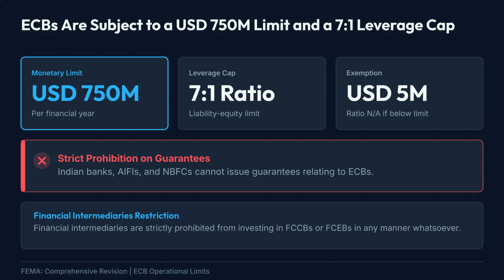FEMA also imposes strict restrictions on guarantees. Indian banks, all India financial institutions, and NBFCs are prohibited from issuing guarantees relating to ECBs. Additionally, financial intermediaries are not permitted to invest in FCCBs or FCEBs in any manner whatsoever.